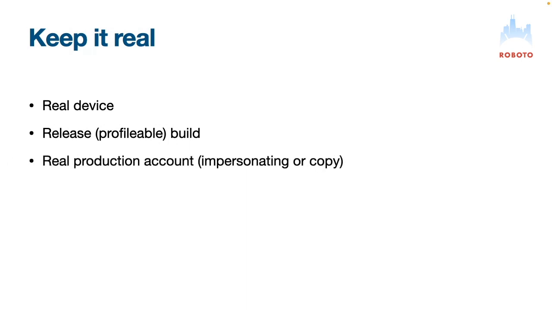Rule number one, keep it real. Don't use an emulator. Don't use a debug build. Use a real device, a release profilable build, and a real production account with real data. You can copy an account or whatever, but it's got to be real. And a specific scenario that you have identified.